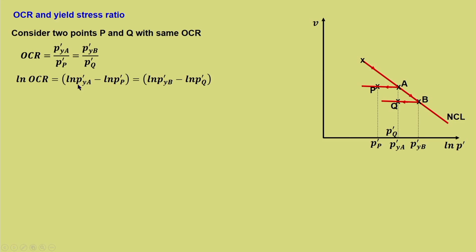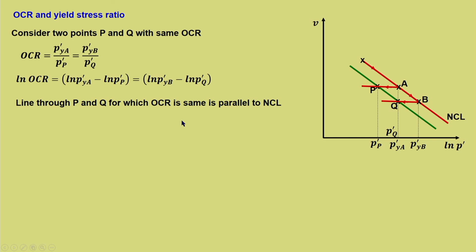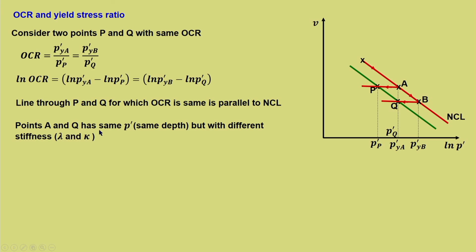That is, in terms of ln OCR, we can rewrite this expression. The line through P and Q, for which OCR is the same, is parallel to NCL. So if you draw a line through P and Q, that will be parallel to NCL because these are of the same OCR, which is shown here. Points A and Q have the same P', that is, A and Q are vertically below one another, so they have the same P' but with different stiffness, lambda and kappa.